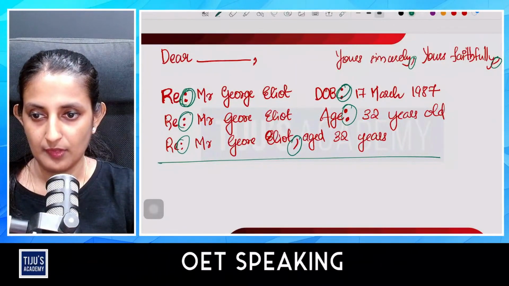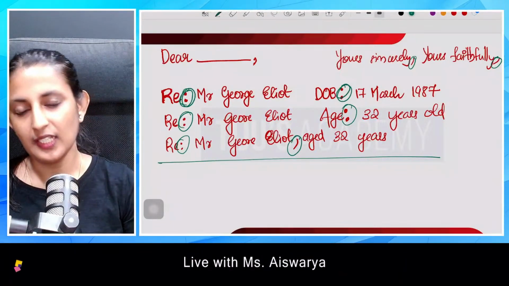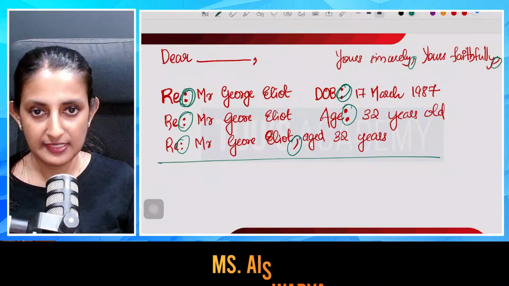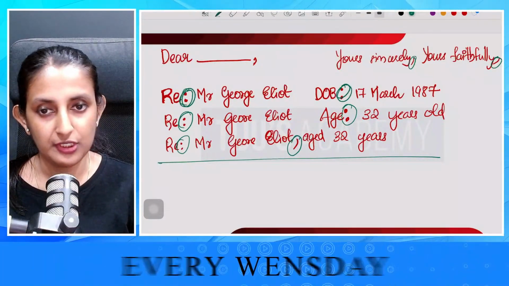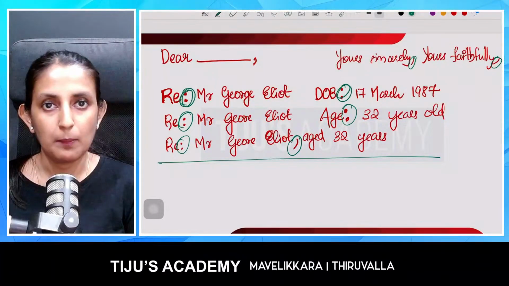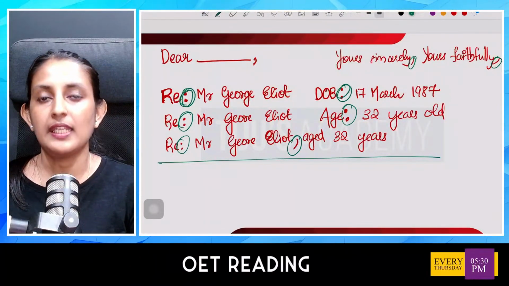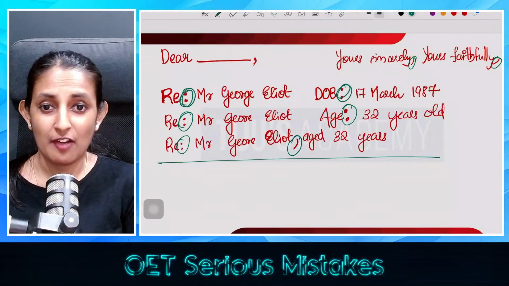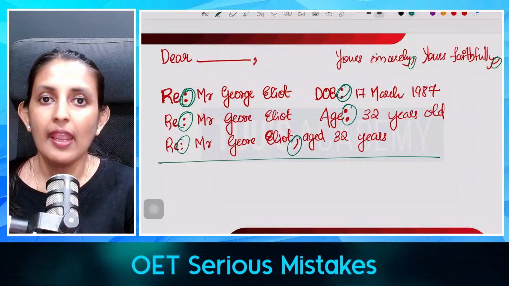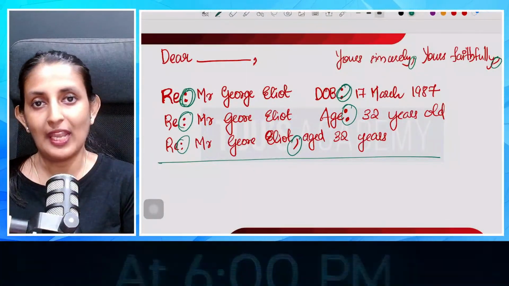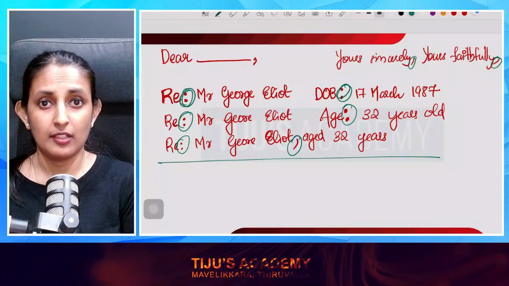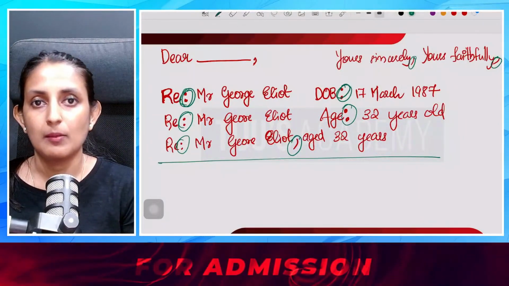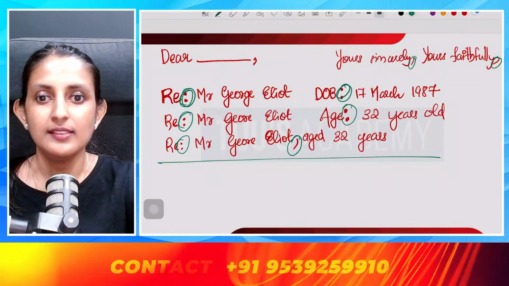Okay. Now let's move on with the rest of the letter. After the reference line, there will be an introduction, followed by multiple body paragraphs, and we will be winding it up using the discharge plan. After the body paragraphs, we need to write the discharge plan, and right after the discharge plan, as you all know, we have to write the conclusion. Then right after the conclusion, you have to use the ending clause, yours sincerely or faithfully, and finally you can wind up the letter by mentioning the full designation of the writer. This is the format of the letter.